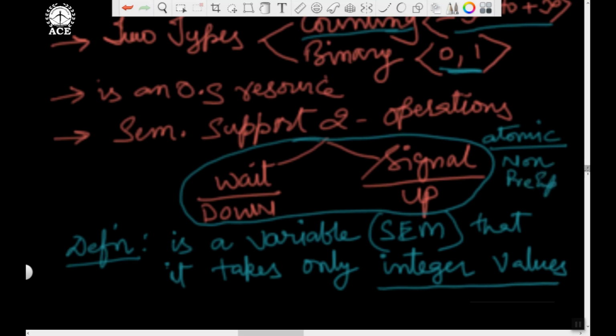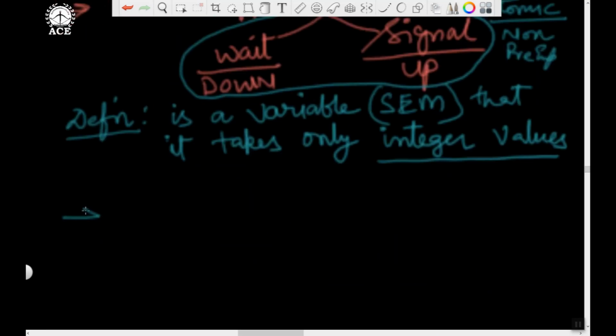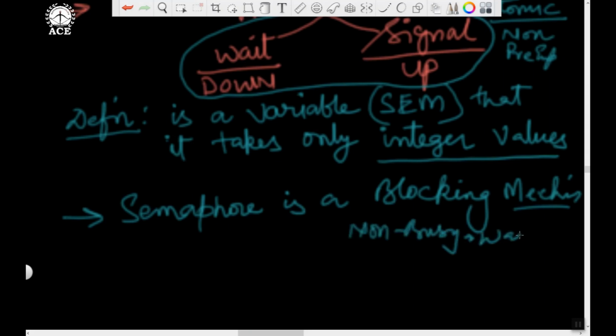And the last point I would like to make with regard to semaphores is that semaphore is a blocking construct, or blocking mechanism. Blocking means non-busy waiting. In my previous videos I have explained to you Peterson solution and TSL instruction. Both are busy waiting mechanisms because they are implemented in the while loop where the process keeps on waiting. That is called busy waiting. Whereas this one is called non-busy waiting, also called blocking.